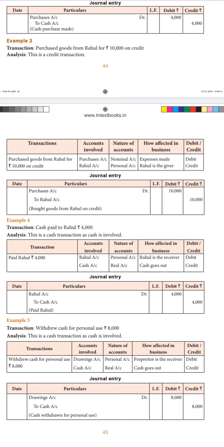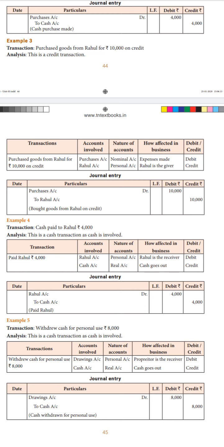How we say is cash is the most important account. Whenever we see cash in any transaction, immediately we will take up that as one account. The other one, here nothing else is given. Paid to Rahul, which means Rahul is the receiver, right? So these two are the accounts involved in this particular transaction. So now accounts involved are Rahul account and cash account. As per the classification, the nature will be Rahul is a personal account, cash is a real account.